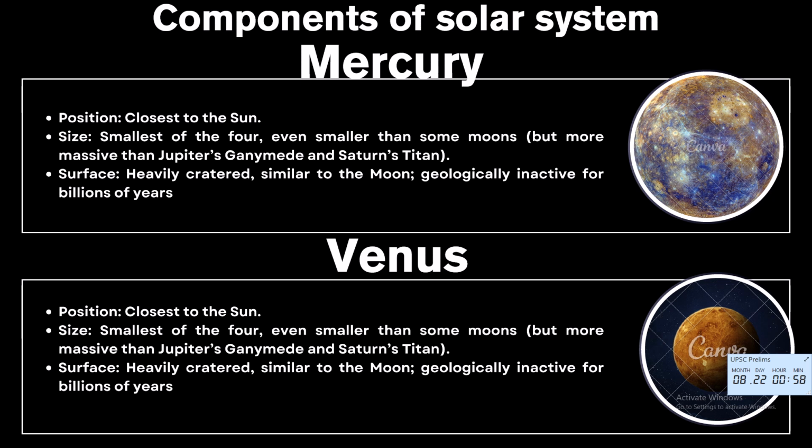Hottest planet due to runaway greenhouse effect. Surface pressure is 92 times more than Earth's surface. Features include volcanoes and highlands. It rotates retrograde, that is, a day is longer than a year, and it has no moons as well.